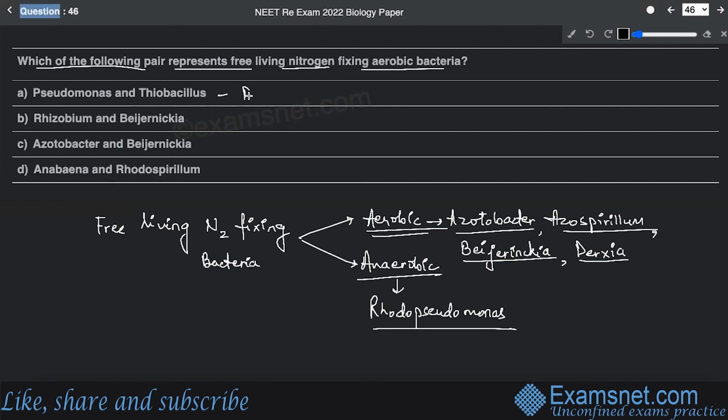So these are not nitrogen-fixing bacteria, but denitrifying bacteria. Both are denitrifying. Then there is Rhizobium and Beijerinckia. Rhizobium is a symbiotic nitrogen-fixing bacterium. Again, this cannot be the option.